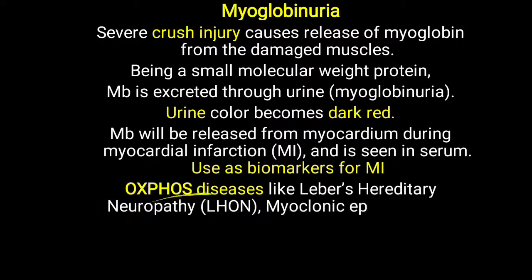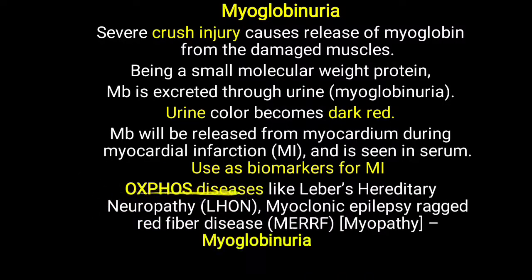Further, you have to remember OXPHOS disease, which is related to mitochondria. OXPHOS disease is oxidative phosphorylation related disease, particularly related to the mitochondria, like Leber's hereditary optic neuropathy, also called LHON, as well as myoclonic epilepsy with ragged red fibers, MERRF. In both conditions myopathy is observed, and in that also myoglobinuria is seen. So you have to remember crush injury, myocardial infarction, as well as OXPHOS disease, that can lead to myoglobinuria.